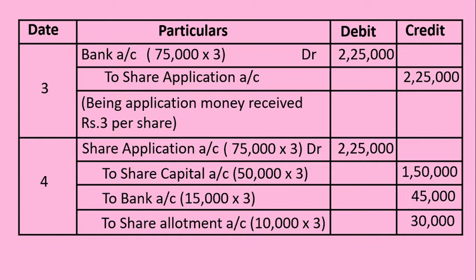This excess application money, instead of refunding, we are just adjusting to the next stage, which we call the allotment stage.